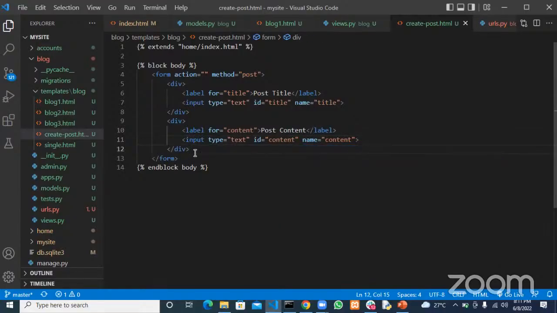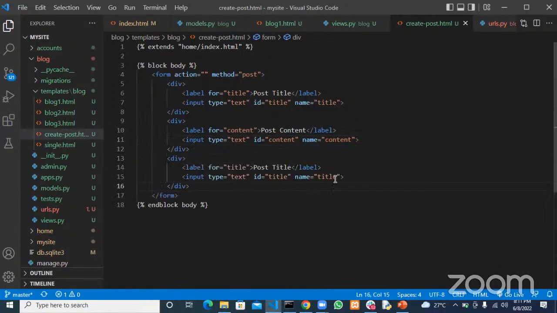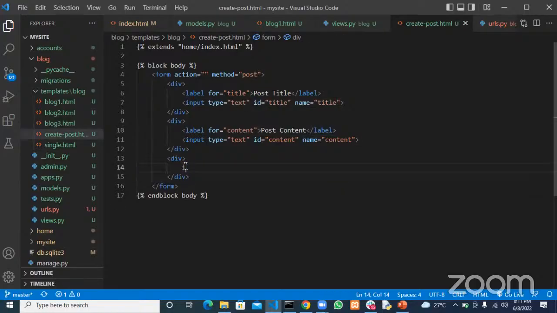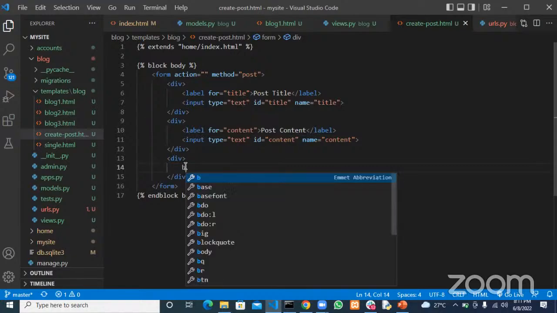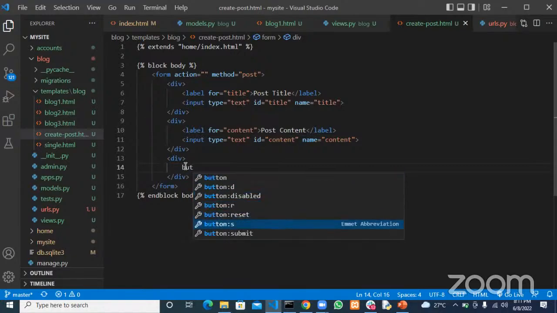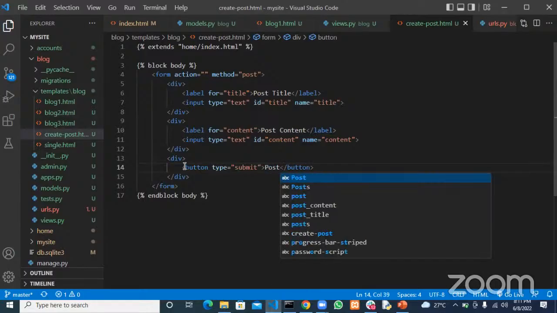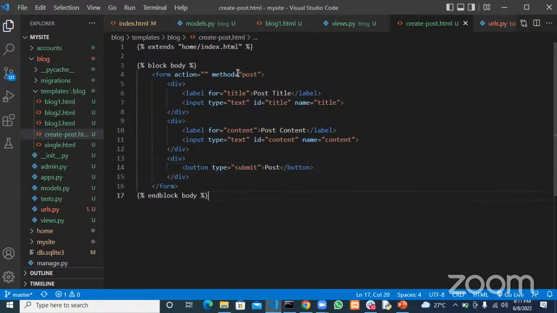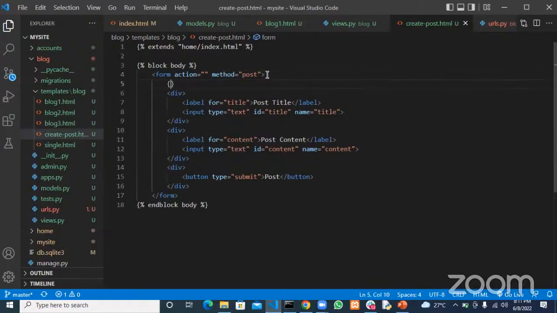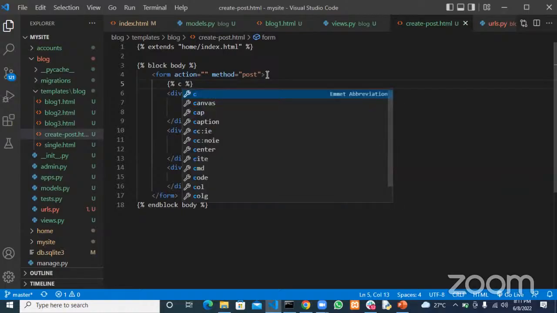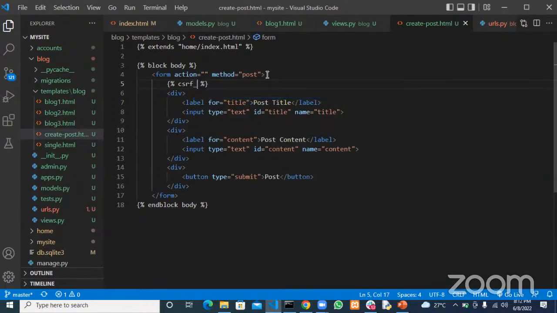And the next one would be an input as well, but this time around, this one would be a submit button, right? A button to actually submit this post. So we submit, and this will be post. Remember that Django will not let us submit this form without the cross-site request forgery token. That's the only way Django will let us submit that form.